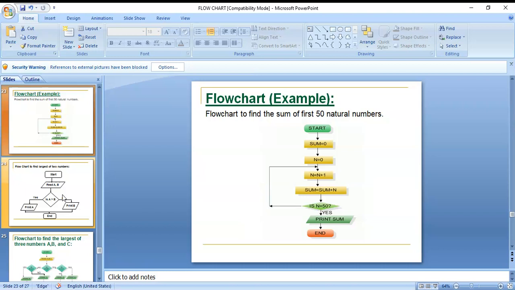And also you can mention there that formula, sum is equal to n into n plus 1 by 2. Okay, by using that formula also you can find it out.